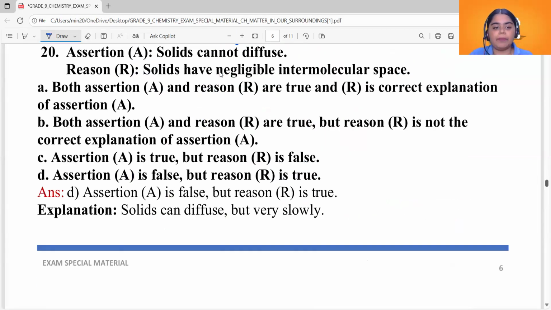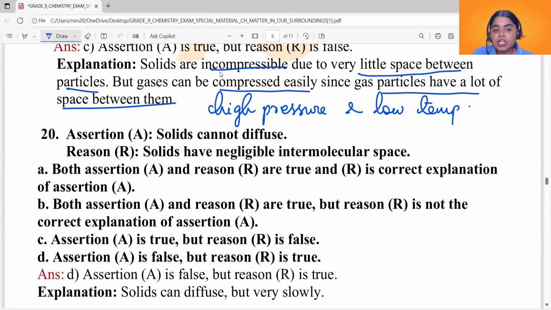Now see question number 20. Assertion: solids cannot diffuse. Reason: solids have negligible intermolecular space. Okay, now what is the assertion? Solids cannot diffuse. The reason is solids have negligible intermolecular space.